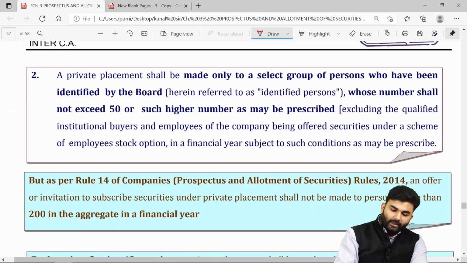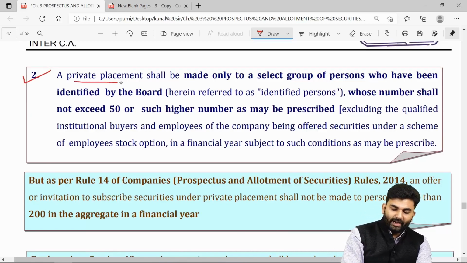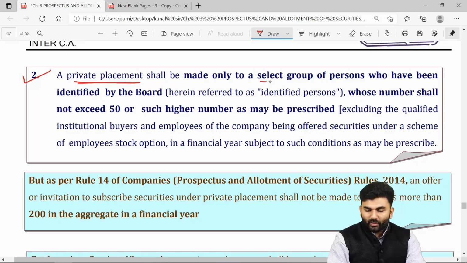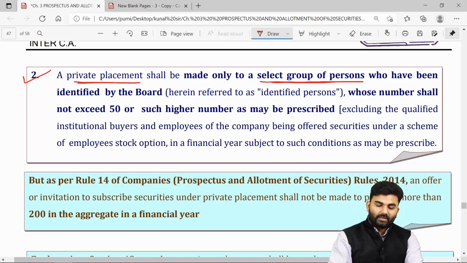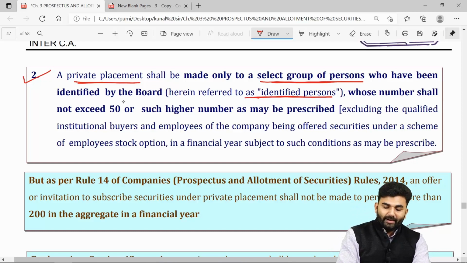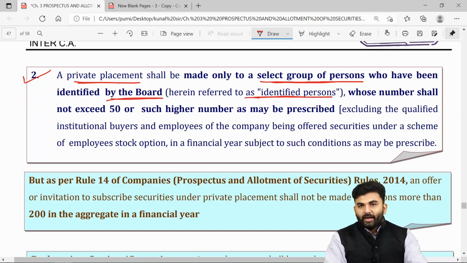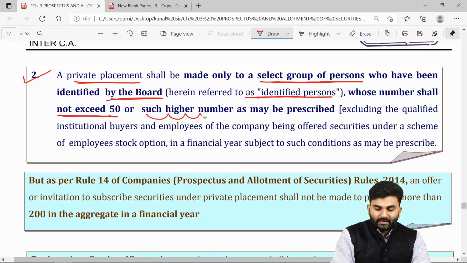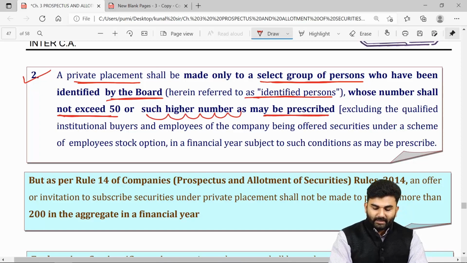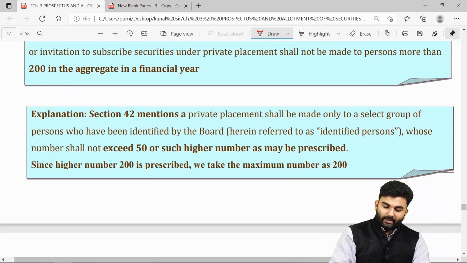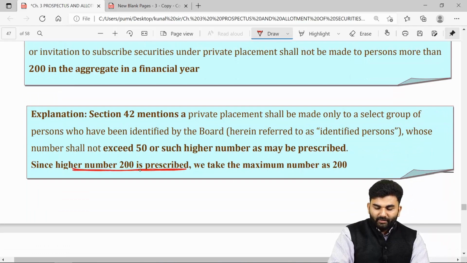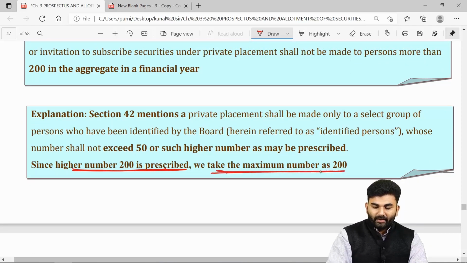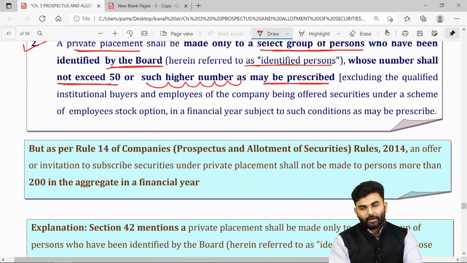The lawmaker over here says a company can give private placement offers only to a selected group of people, and those selected people will now onwards be referred to as identified persons. They will be identified by the board of directors. In one financial year, the company can give private placement offers not exceeding 50 people or any such higher number as may be prescribed, and the prescribed limit is given under the Companies Rules 2014, which is 200. So in practical life, we also take the limit as 200.